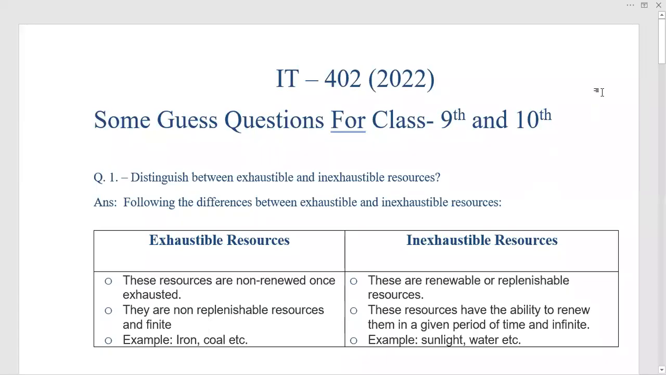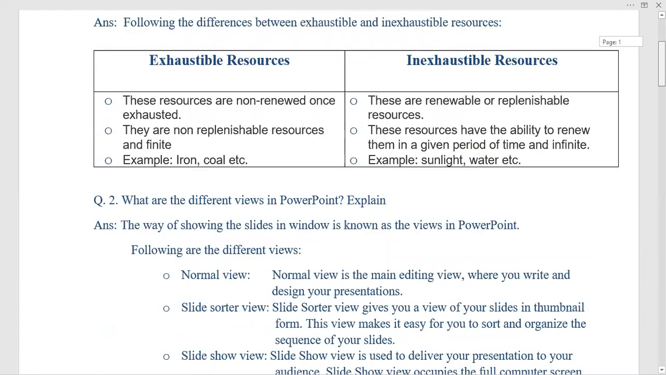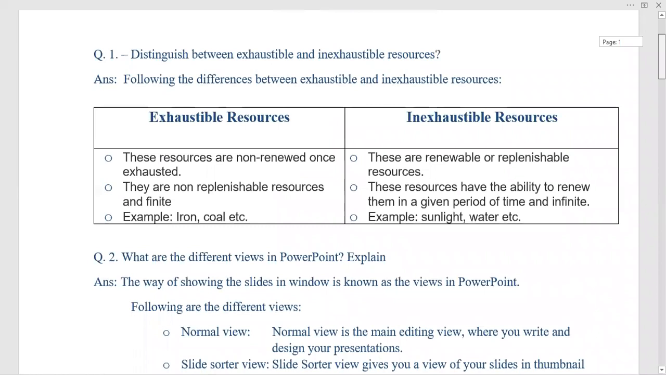Hello everyone. So for class 9th and 10th, computer questions are here for final examination or pre-board, whatever it is. The very first question is for class 9th, and many of the questions for class 9th have already been done, and a few are here.